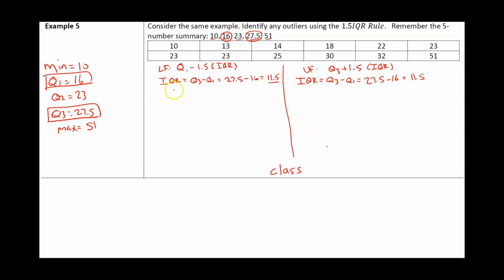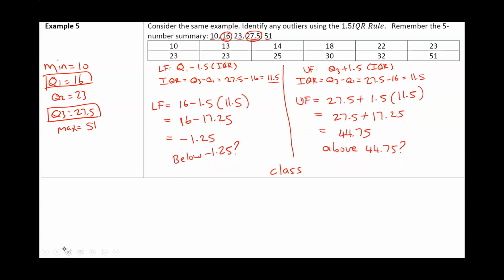To find the lower fence, we're going to take the formula Q1 minus 1.5 IQR and we just plug it in. So Q1 is 16 minus 1.5 times IQR, which is 11.5. If you put this into a calculator, we get negative 1.25. That's our lower fence. So any values that are below negative 1.25 are going to be outliers.